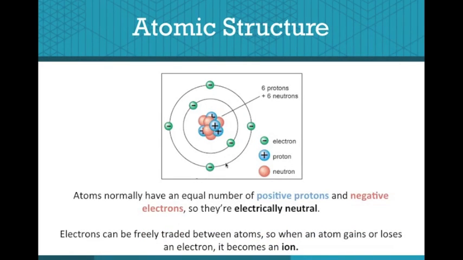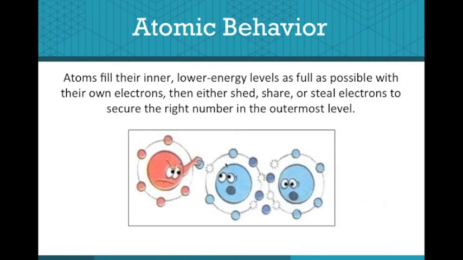Atoms normally have an equal number of positive protons and negative electrons, so they are electrically neutral. Electrons can freely be traded between atoms so that when an atom gains or loses an electron, it becomes an ion. Atoms fill their inner lower energy levels as full as possible with their own electrons, then either shed, share, or steal electrons to secure the right number in the outermost level.